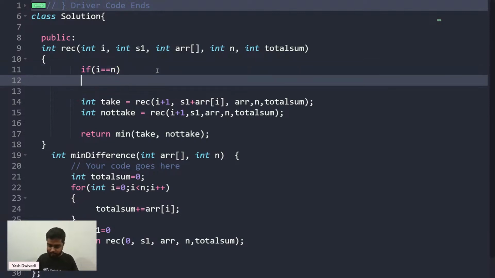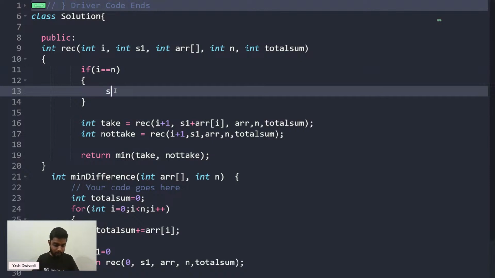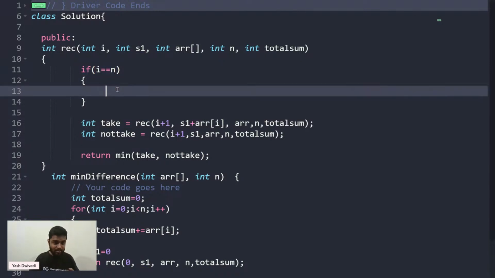So I is equal to n. If I have exhausted the whole array and I have built a particular subset S1, please write S1 in the chat. If after a certain point of time I have taken some ith index, not taken, and one by one I kept on moving, and I is equal to n, once we reach the end of the array, then our S1 is ready. So subset 1 sum is S1.